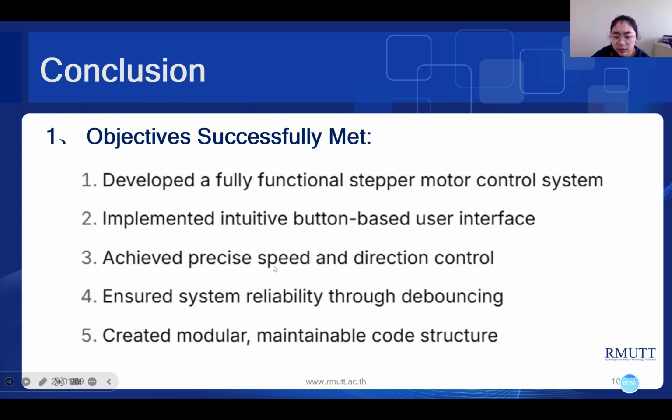Achieve precise speed and direction control. 4. Ensure the system runs reliably through deployment. 5. Create a maintainable code structure. So these are the objectives successfully met.